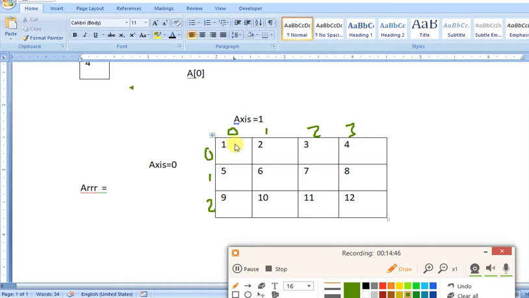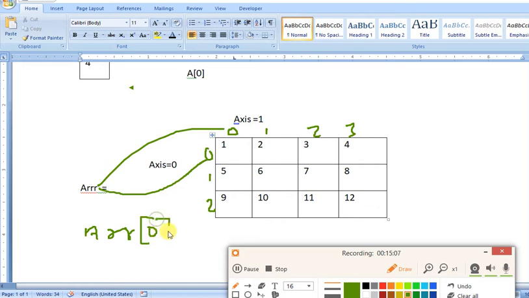So the address of this element is the name of the array and its row number and column number. You can form the expression in this way: ARR is the name, then row 0 first, and then column 0.